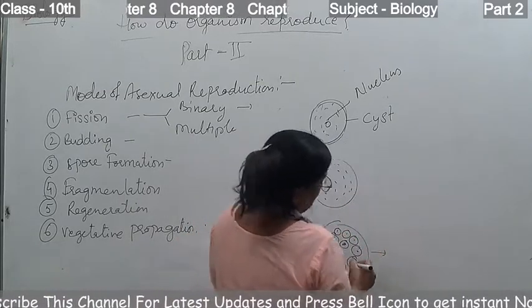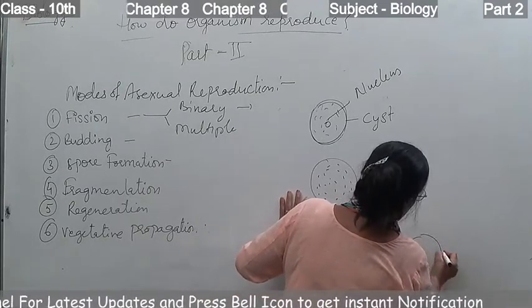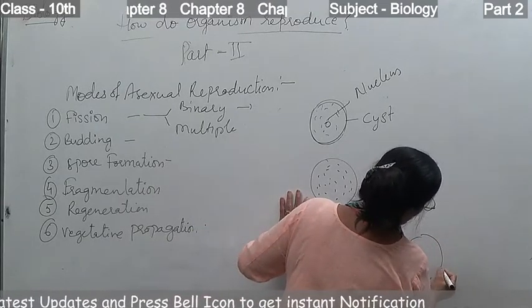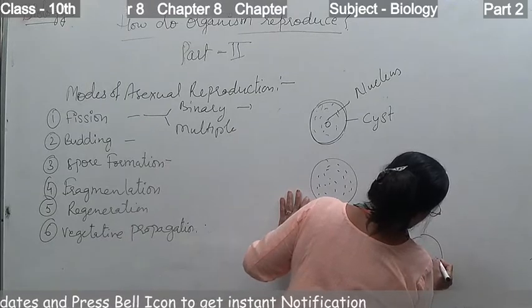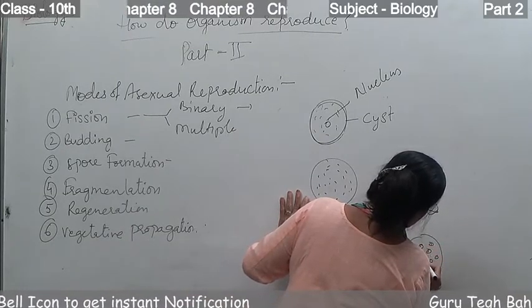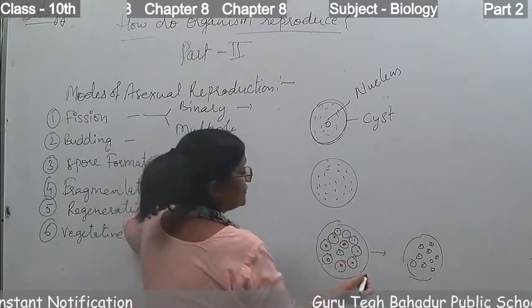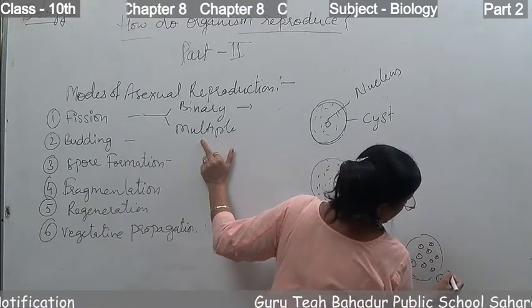After this, when favorable conditions come, the cyst breaks and many new plasmodiums are born. So this is the process of multiple fission.